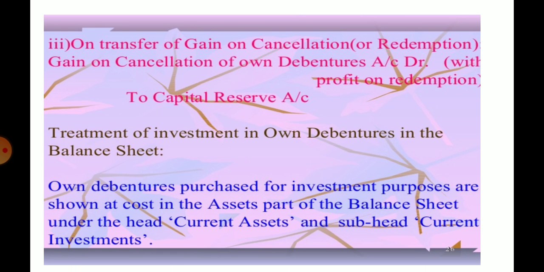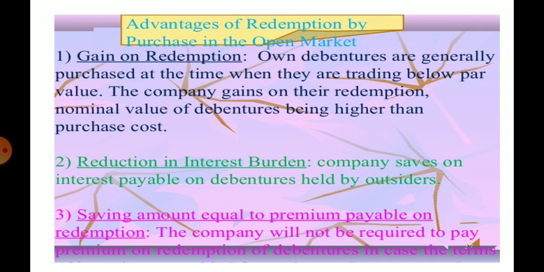Treatment of investment in own debenture in the balance sheet. The own debentures purchased for investment purposes are shown at cost in the asset part of the balance sheet under the head of current assets and subhead current investment. Advantages of redemption by purchasing in open market. Gain on redemption: own debentures are generally purchased at a time when they are trading below the par value. The company gains on this redemption, the nominal value of the debenture being higher than the purchase cost.